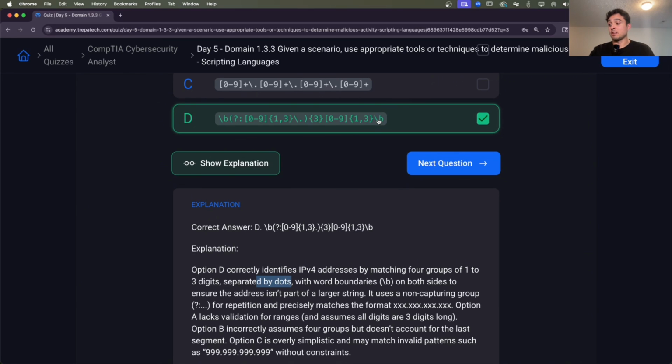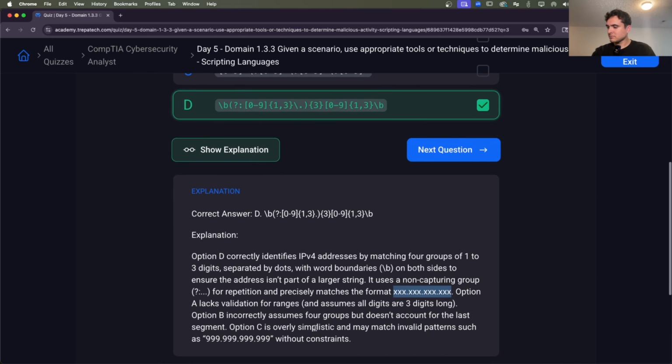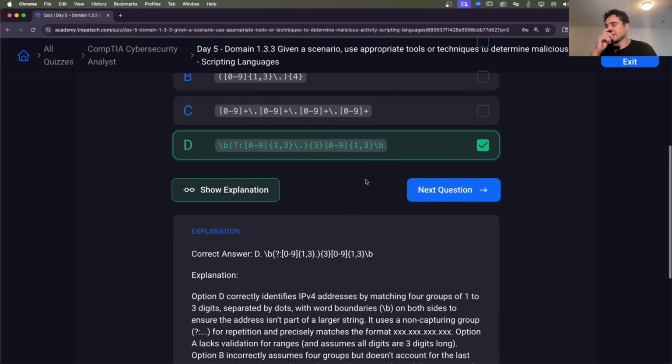So pretty much it's just numbers, and we're looking for something that matches like this, right? C would also work, but this is very simple. It's just looking for numbers 0 through 9. But here in these curly brackets, we're saying the numbers can only be up to 255. So option C is overly simplistic and may match invalid patterns such as 9999.999.